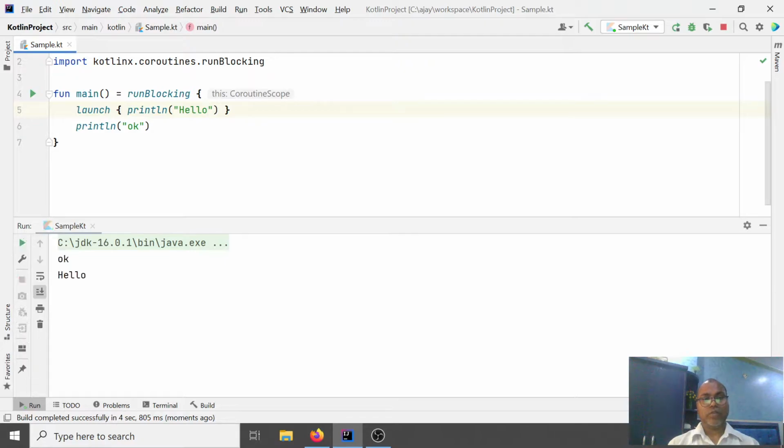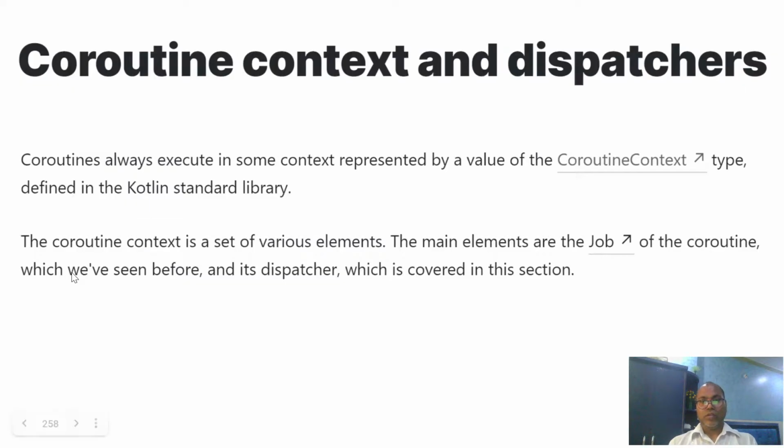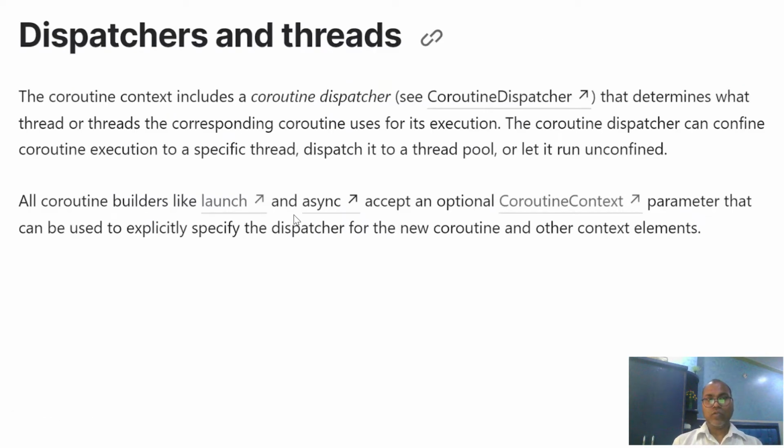Here, this launch is run by a separate context. So the program starts and displays the first message, and after that the separate coroutine starts and prints hello. So this is the way. Now let's think about what we mean by dispatchers and threads.